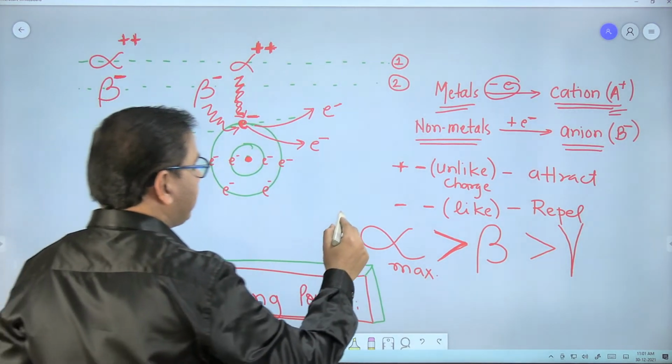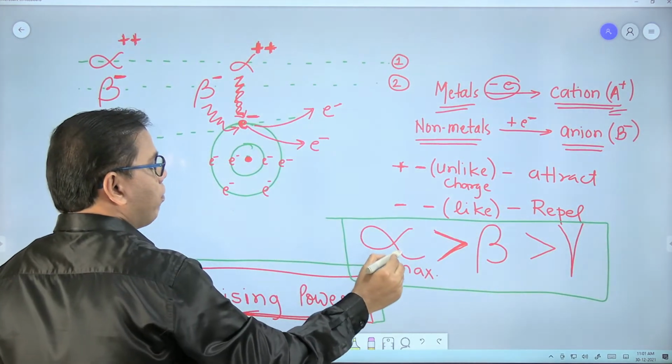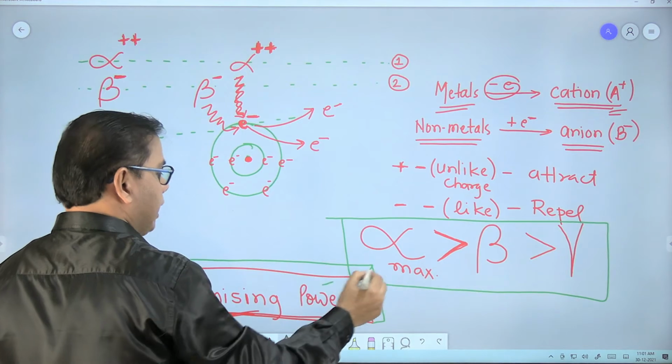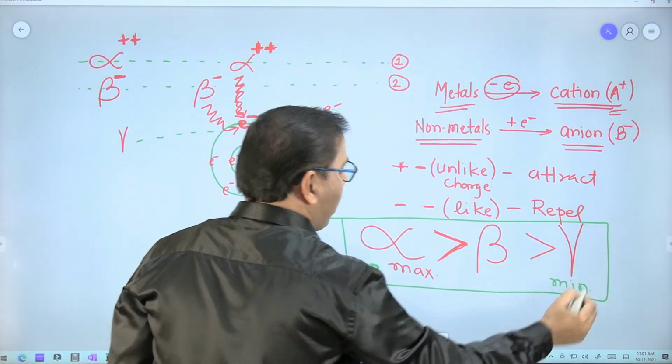So please keep this in mind, very important question for your examination. The alpha particle has the maximum ionizing power and the gamma particle has the minimum ionizing power.